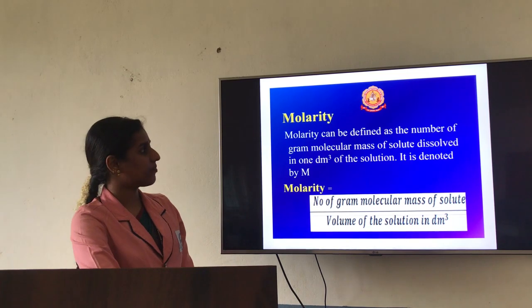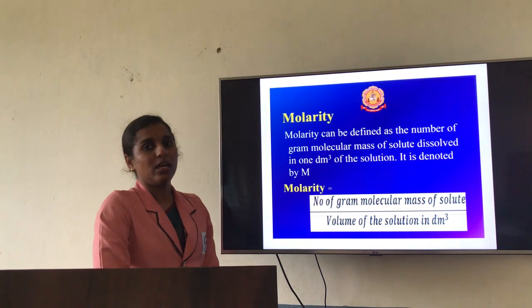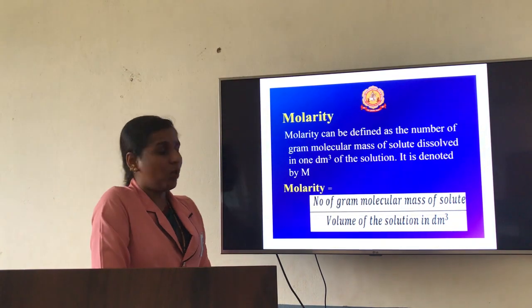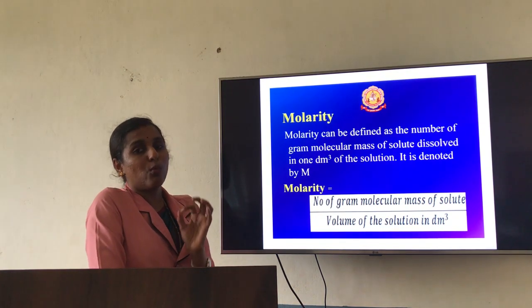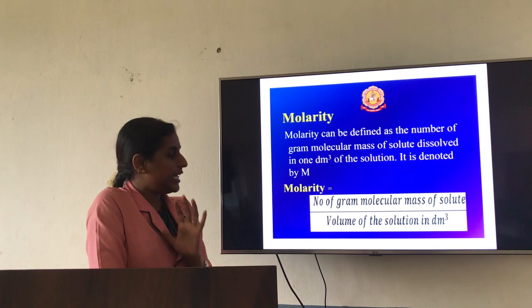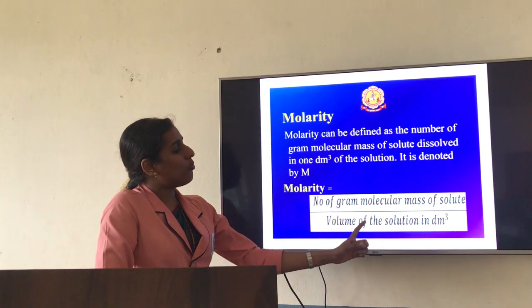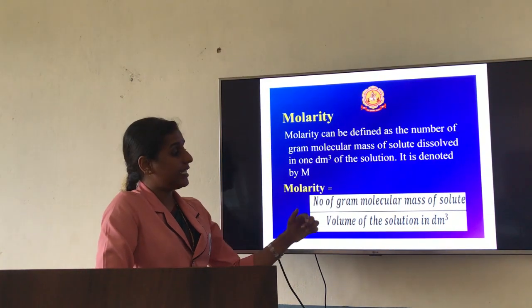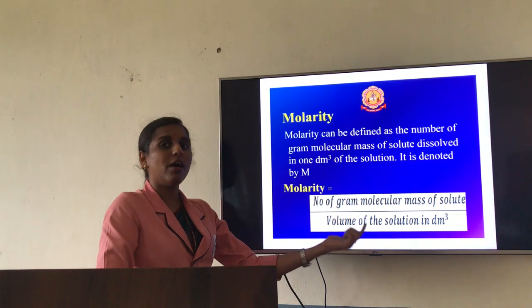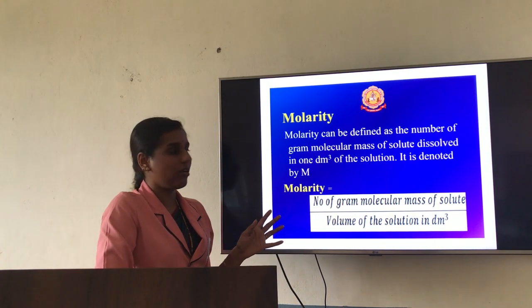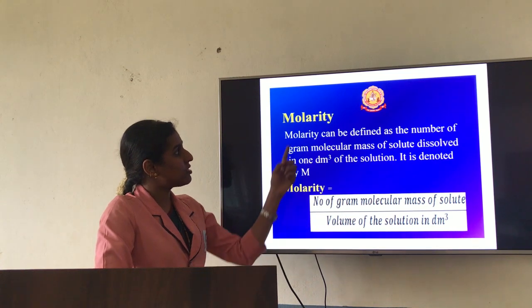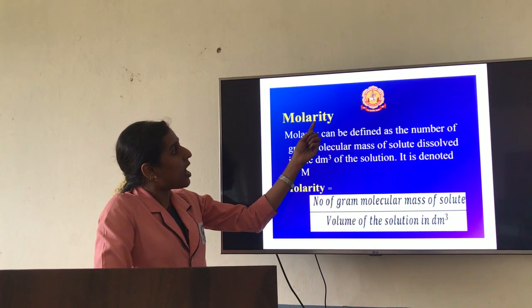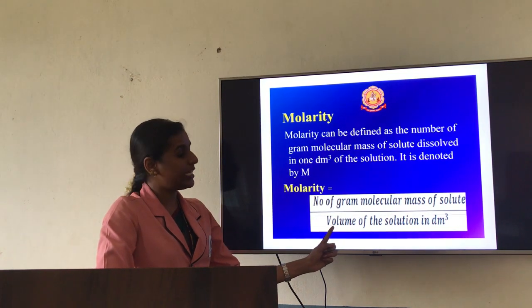Next concept, molarity. Now what is meant by molarity? Molarity is the number of moles of the solute divided by the volume of the solution in dm cube or in liter. Molarity mainly goes with the volume. You have to see here, molarity has an M. If M comes here, you are going to deal with volume.